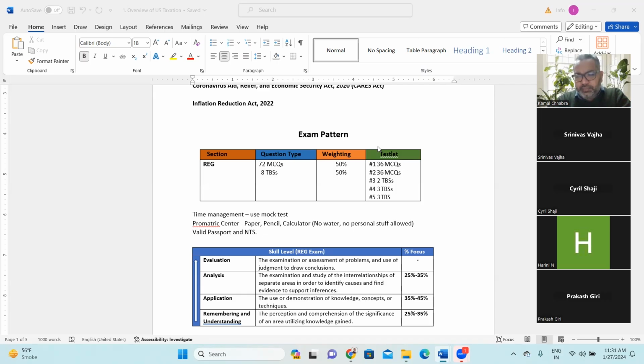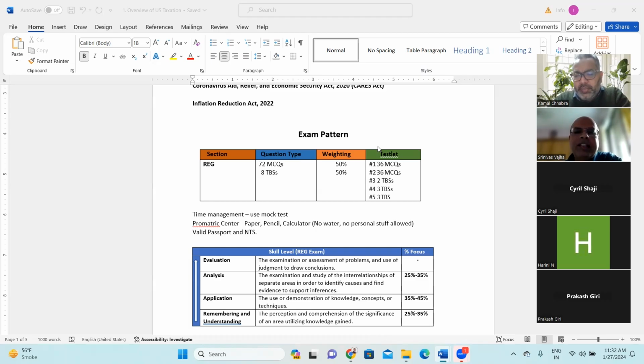For the third testlet, will the time required be 15 minutes each, or a total of 15 minutes? No, you'll get only a 15-minute break after the third testlet, which is the allowed break, right?